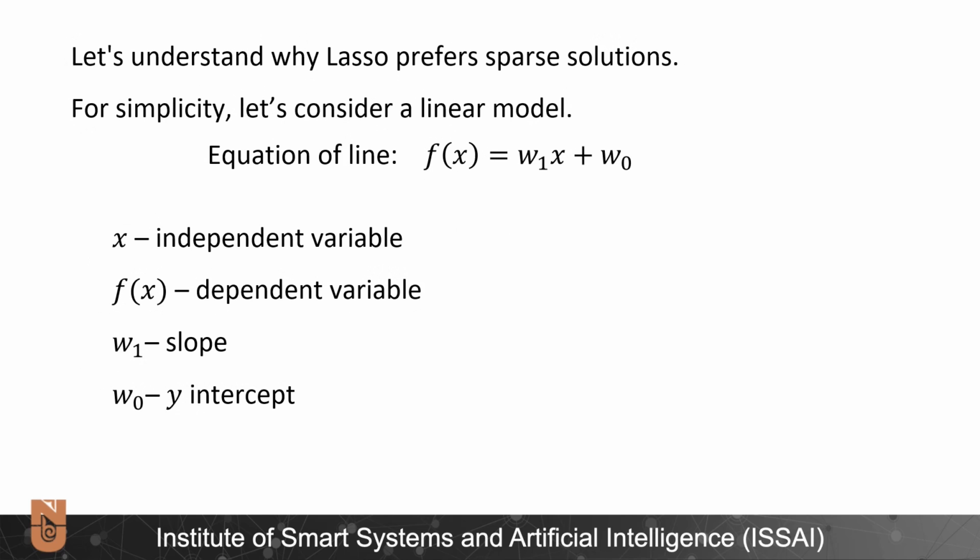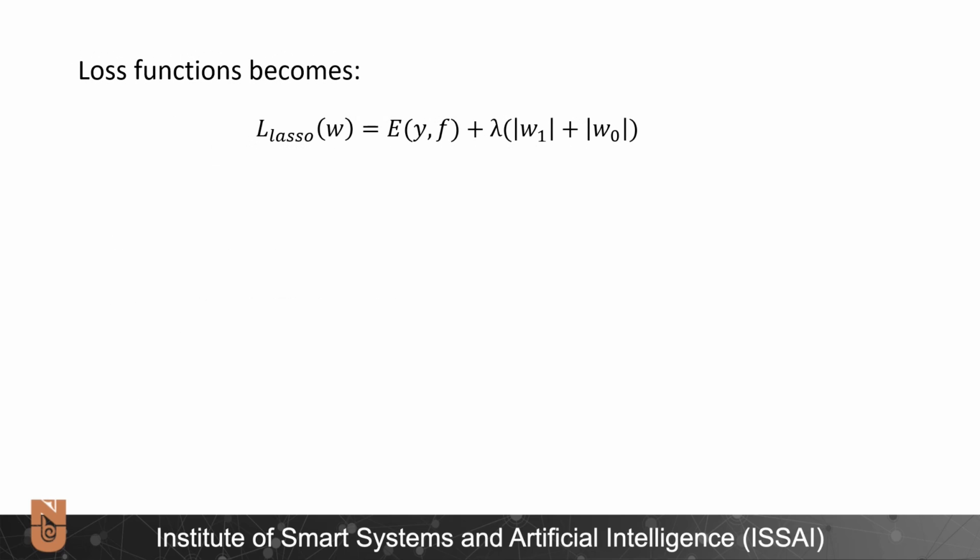So now let's understand why LASSO prefers a sparse solution on the example of a linear model. The equation of a line is given as f of x equals w1x plus w0, where w1 is the slope and w0 is the y-intercept. Given the linear model and adding a penalty term, we get LASSO equal to the error plus the sum of absolute values of parameters multiplied by the regularization term.